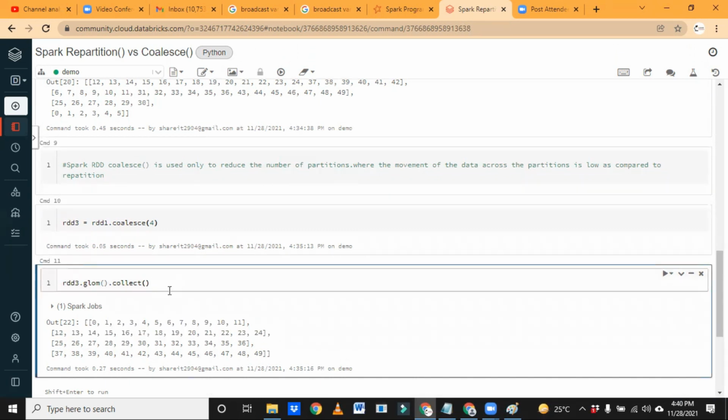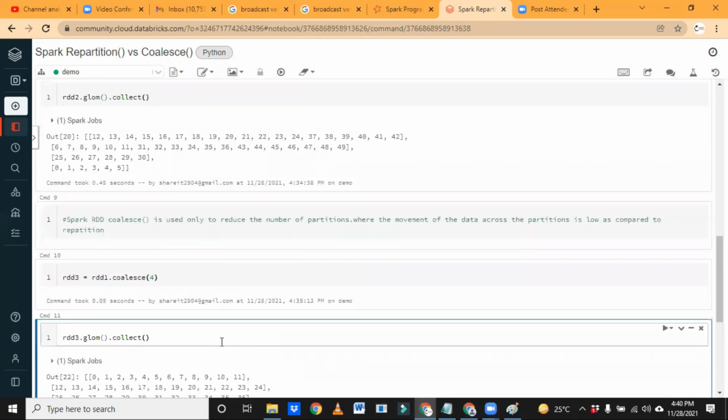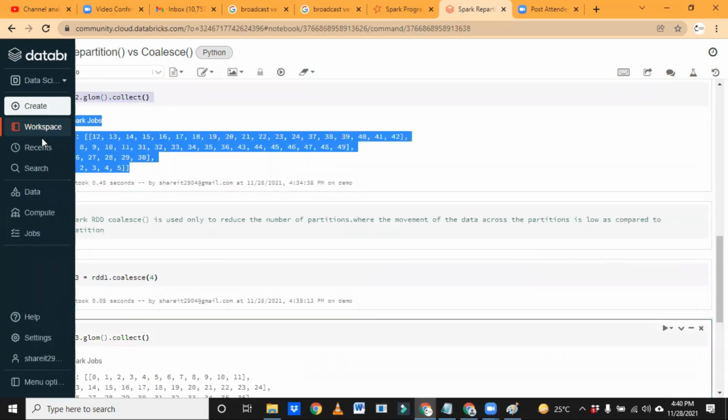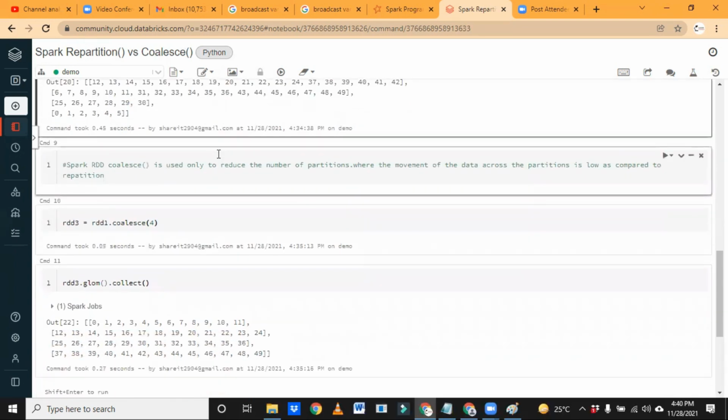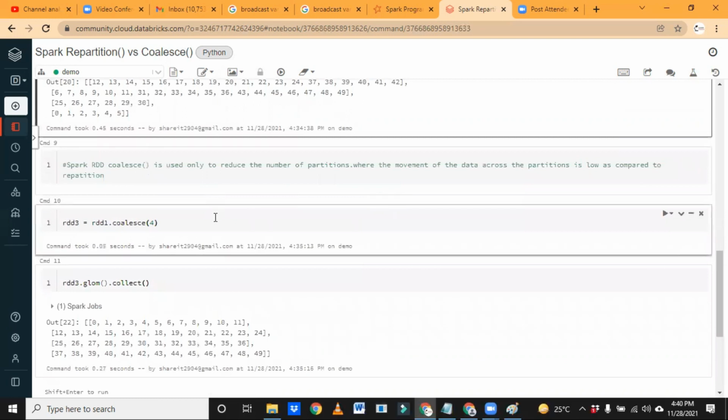It reduces in a systematic manner. There is very little shuffling, whereas here there is huge shuffling. This is only small data, but try to understand, if there are millions and billions of records, how much memory and how many resources it will take. That is the reason coalesce gives better performance compared to repartition.